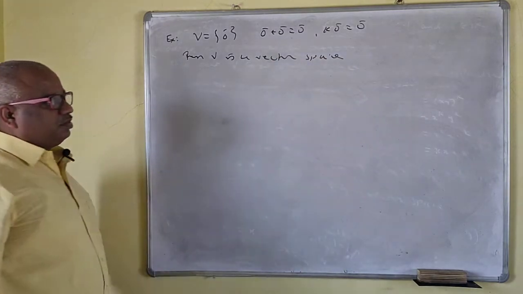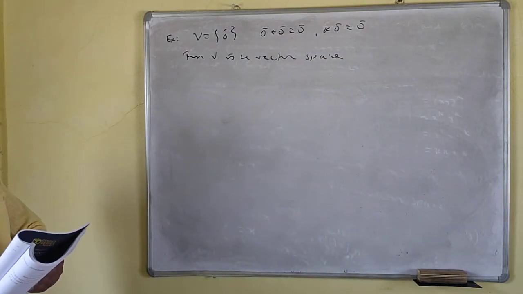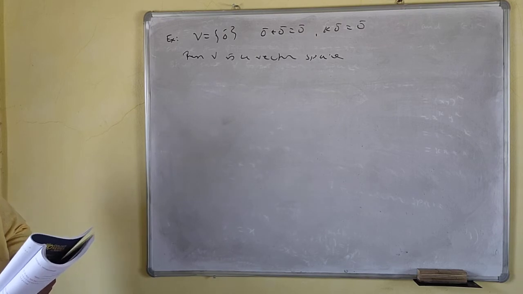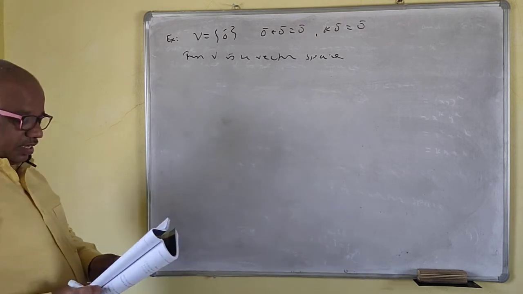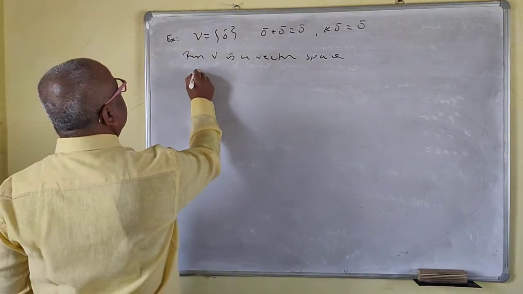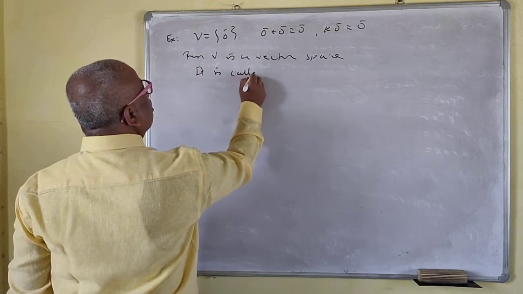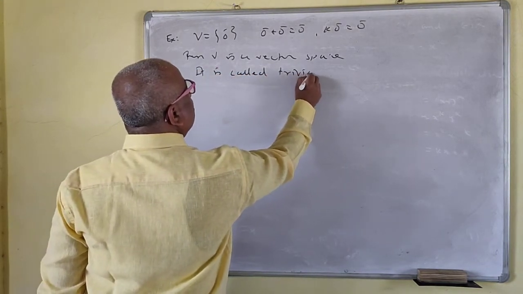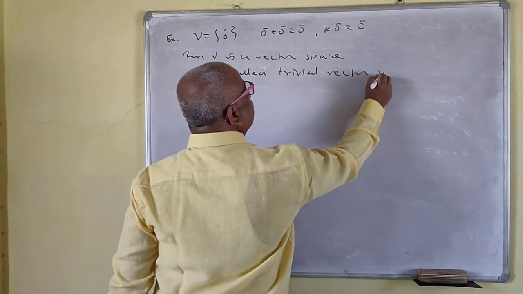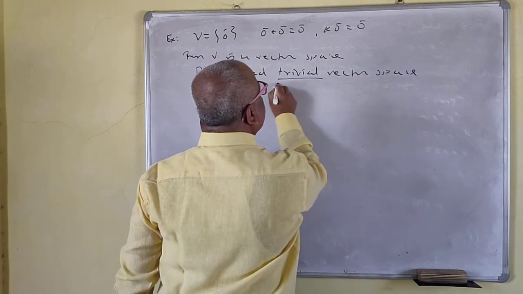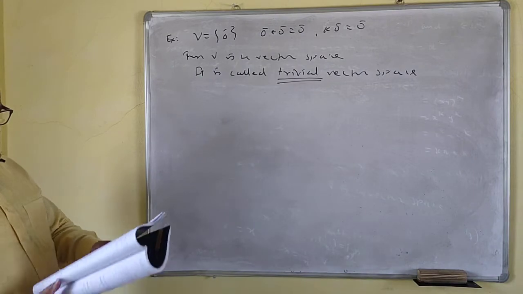That means with the usual addition and scalar multiplication, this will be a vector space, and it is called the trivial vector space. Remember this word, trivial vector space.